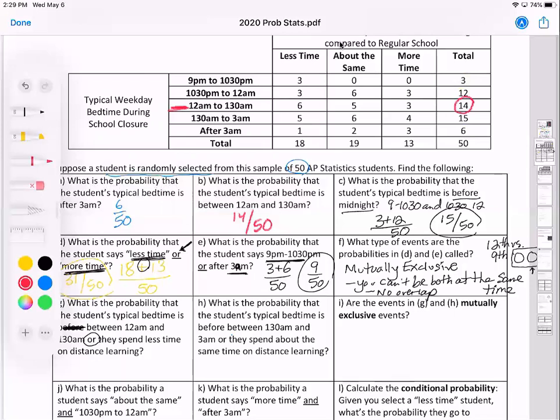And let's figure out what students are spending less time on distance learning. That would be these students, less time on distance learning. Now, there's an issue here that we didn't have in the previous probabilities.